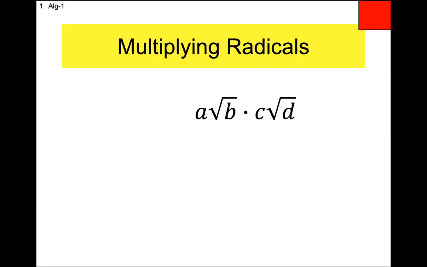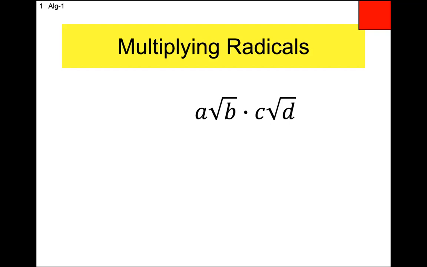All right, this needs to go in your notes. Okay, we're just going to jump right into it. To multiply two terms that have radicals in them, in other words, I've got two numbers I'm multiplying. One has a coefficient of A, one has a coefficient of C, and then I have two separated square root symbols. One has a B and one has a D. Remember I said easy, hard? Well, when you look at it, this looks like it's going to be hard, but it turns out it's easy.